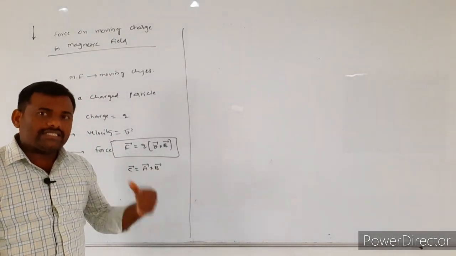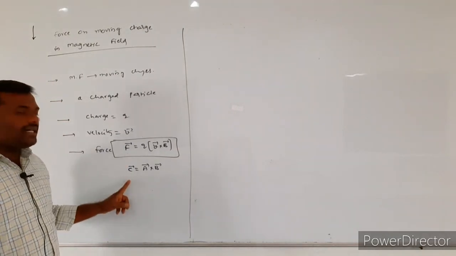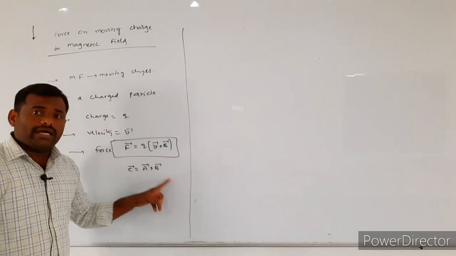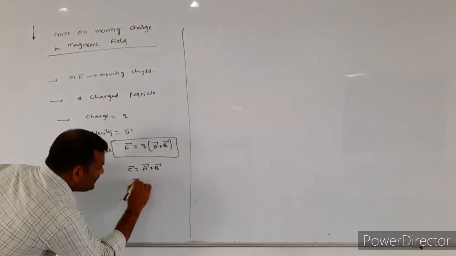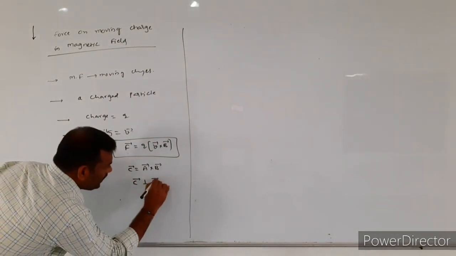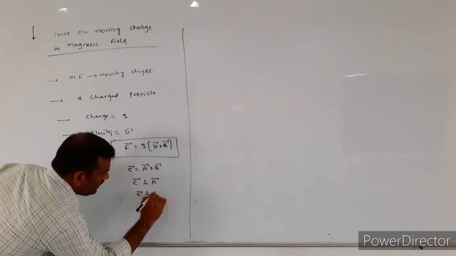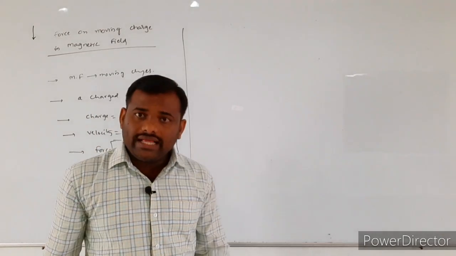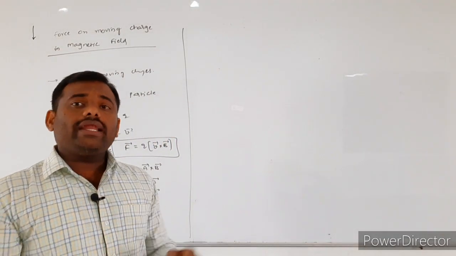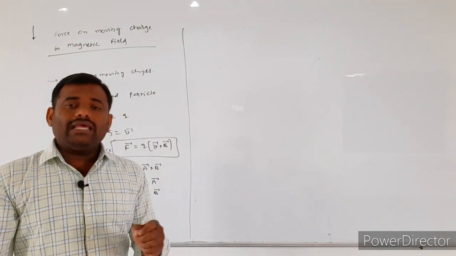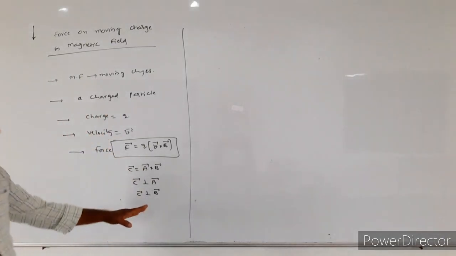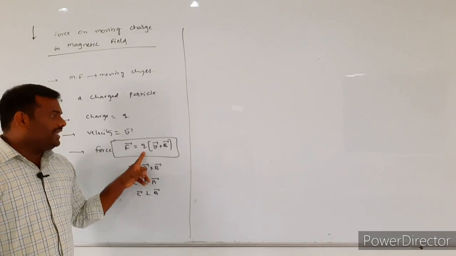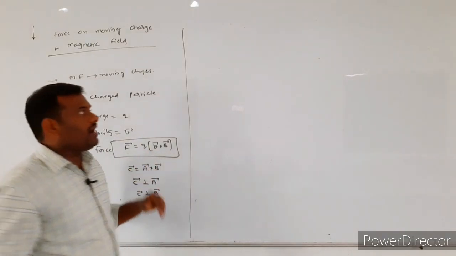According to the cross product of two vectors, C bar is perpendicular to A bar, and C bar is also perpendicular to B bar.